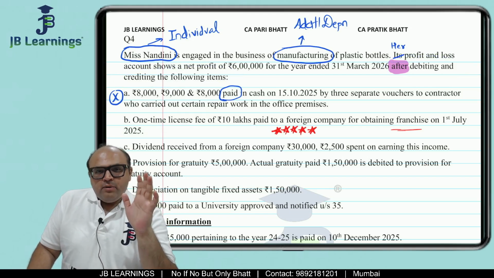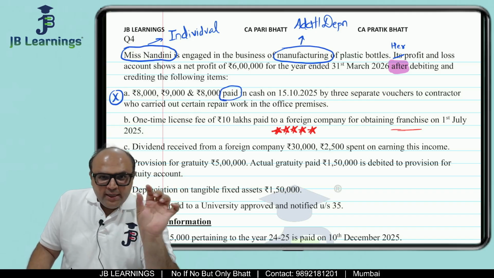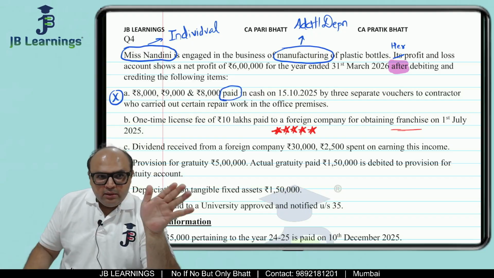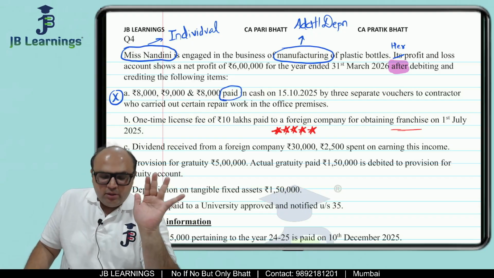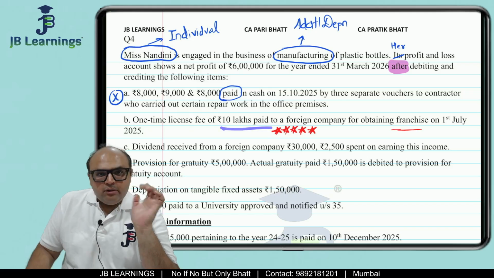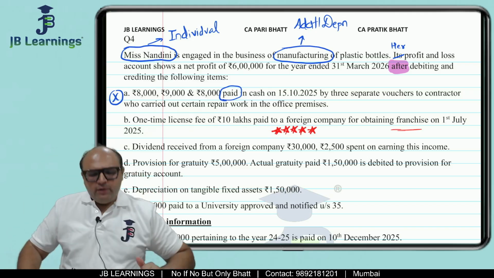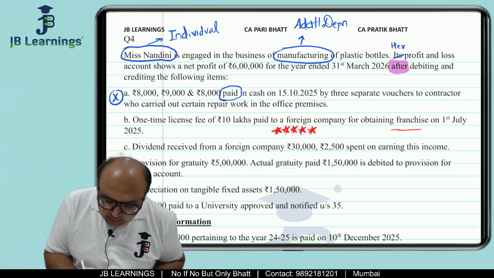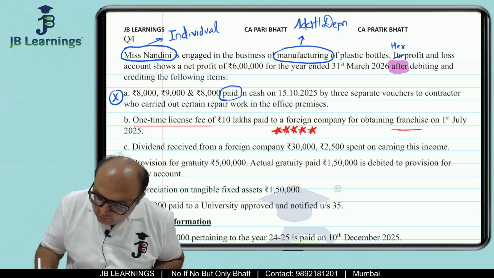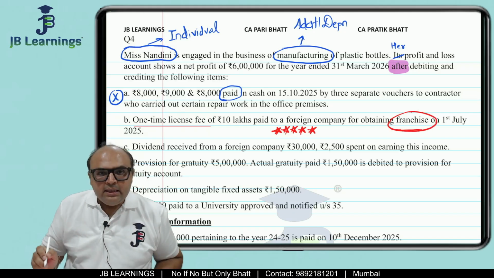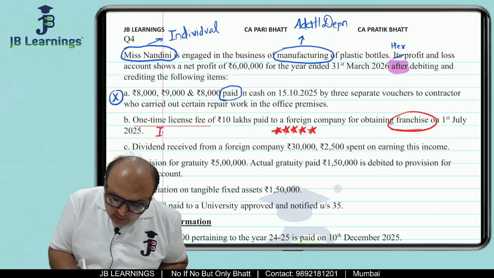So always remember, income, expense, chapter 6 reduction. Whenever you are reading the information, divide it between income, expense, and chapter 6 reduction. So over here it is an expenditure. Now friends, this is very important. Why is this very important? Because friends, one-time license fees for obtaining a franchisee, this is an intangible asset.